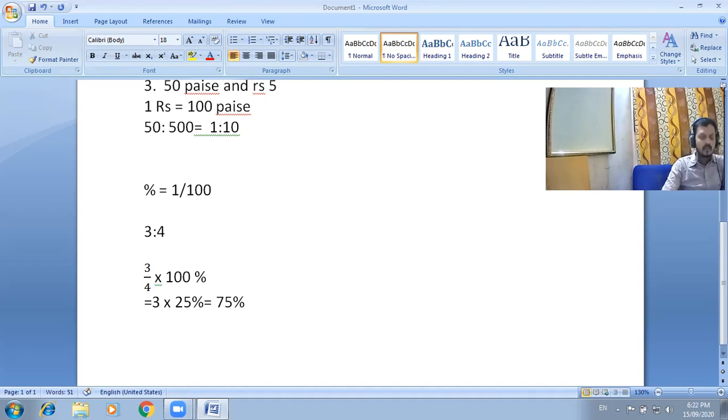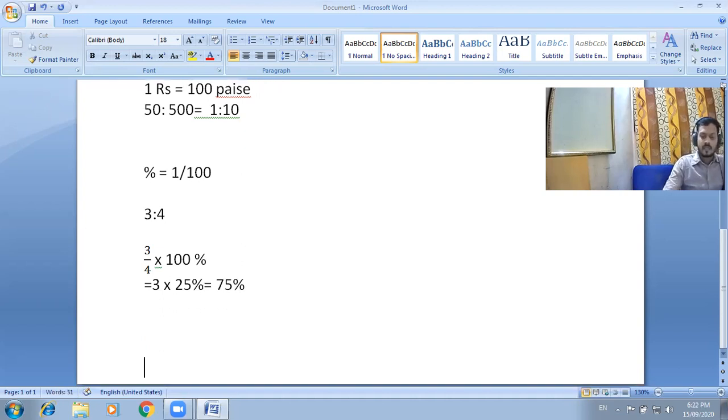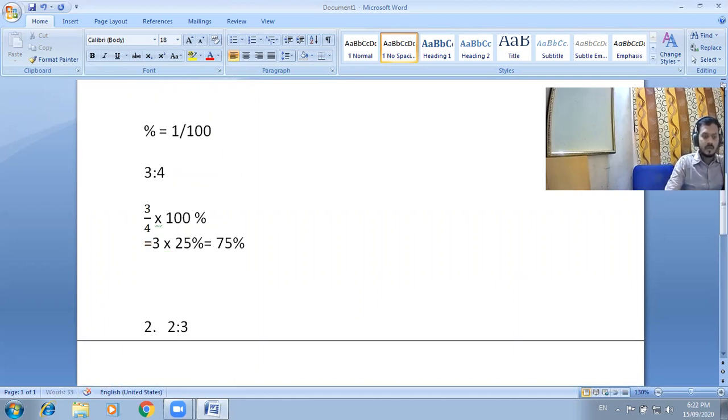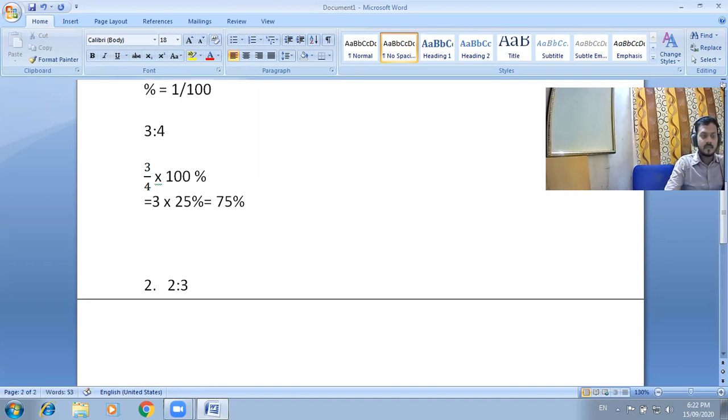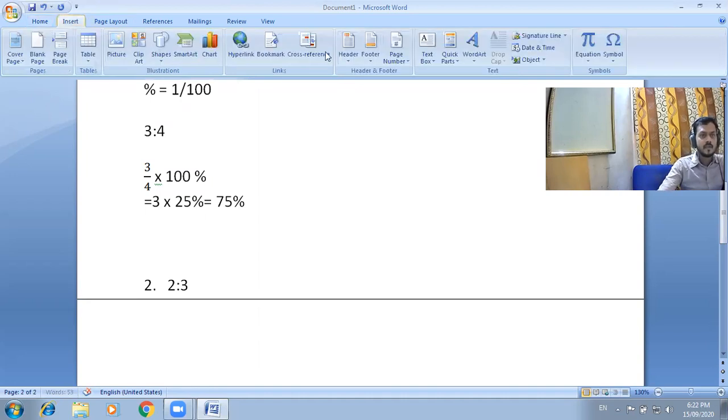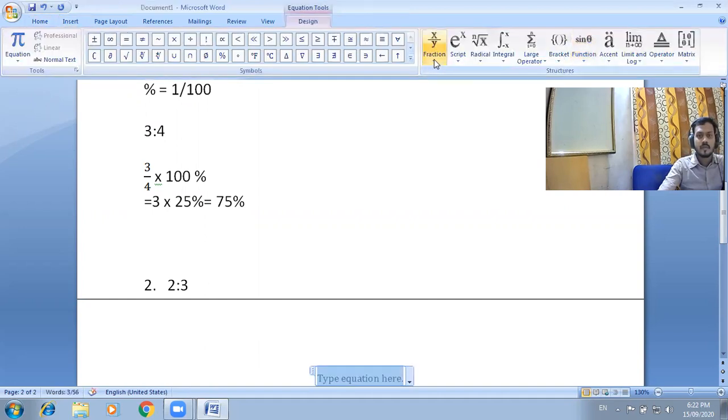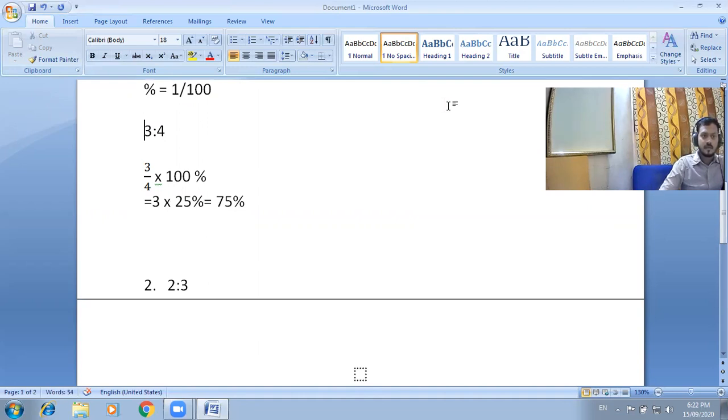Okay, second question, 2 raised to 3. It is again similar to the first one. We can write here 2 and multiply the numerator with 100.